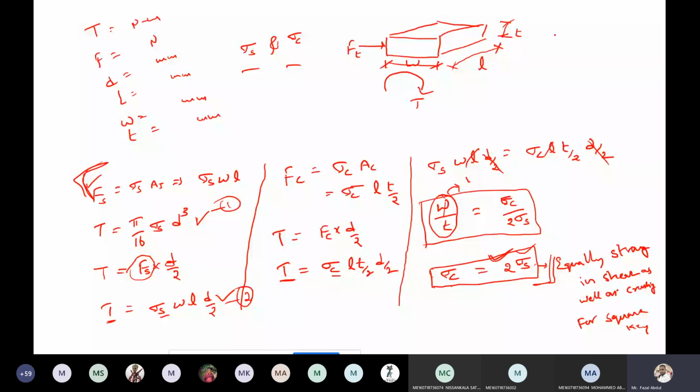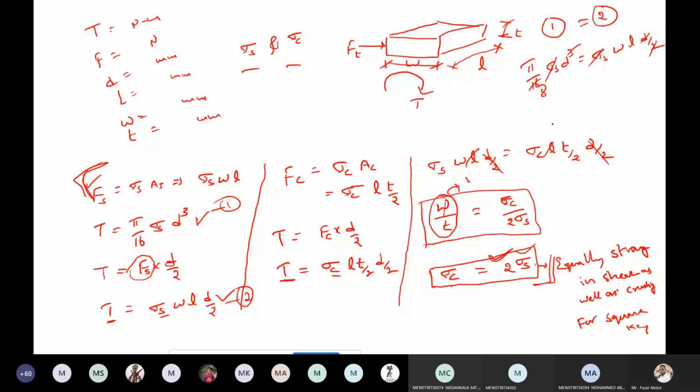If we make 1 equal to 2, we get pi by 16 into sigma s into d cube equals sigma s into w into L into d by 2. The d cancels, and sigma s cancels.